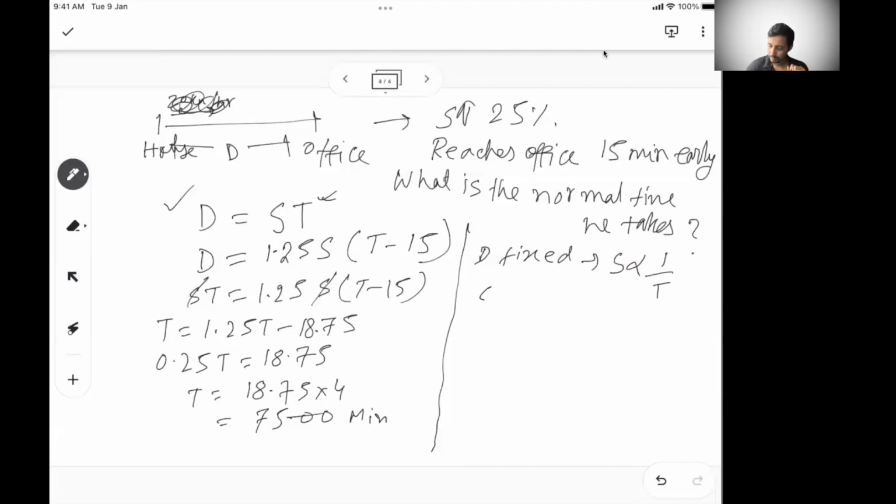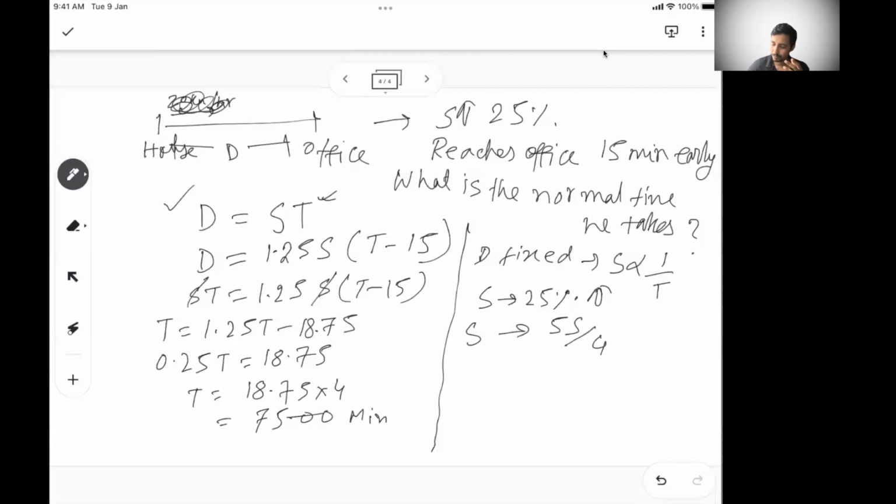If your speed is increased by 25%, that means if your speed was S before, now it is 5S by 4. How do I get 5S by 4? Because it's S plus S by 4. S by 4 is nothing but your 25% increase in speed. So if your speed was S, now your speed is 5S by 4.